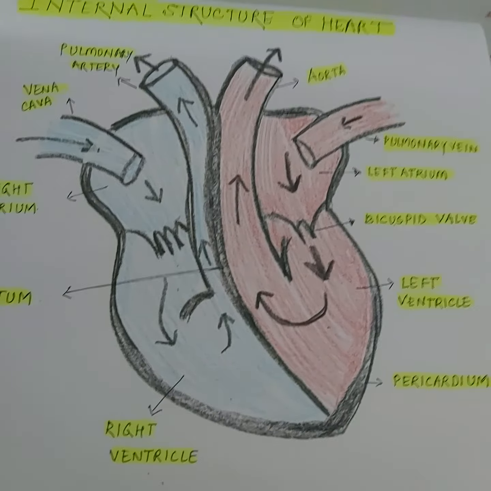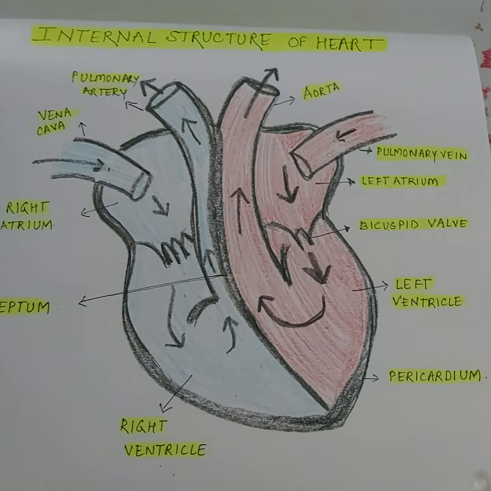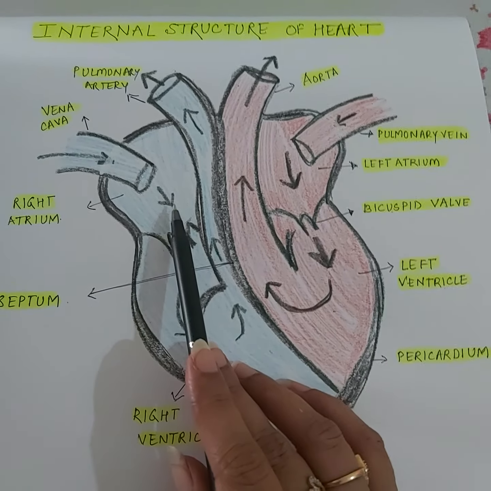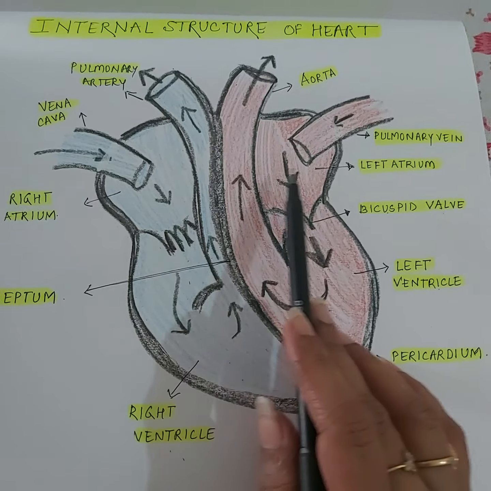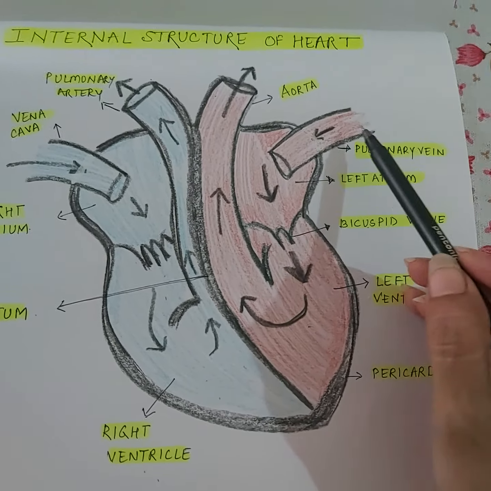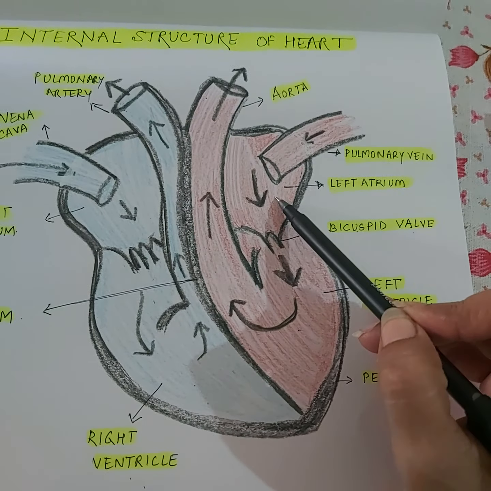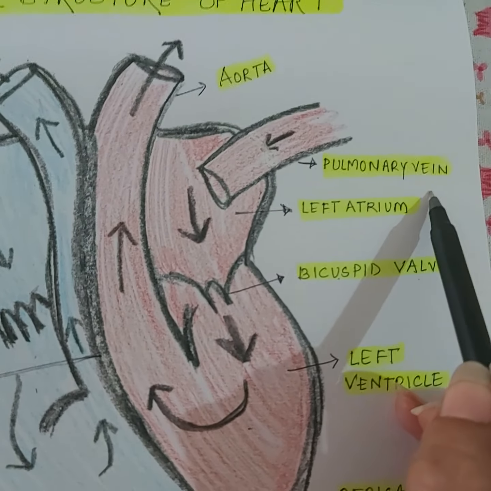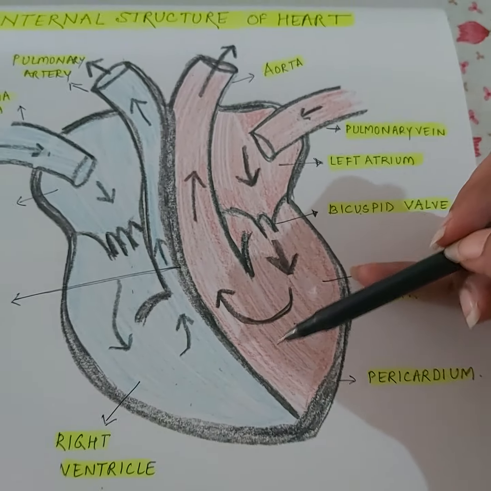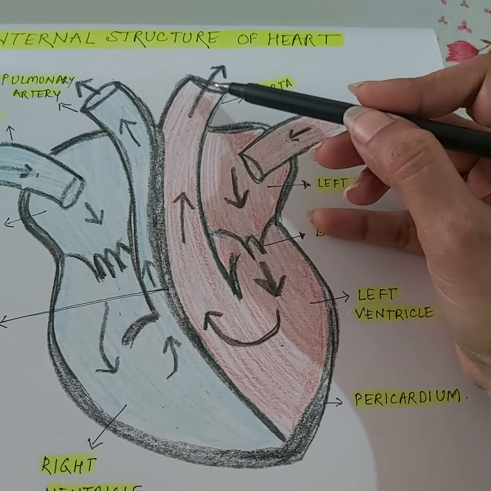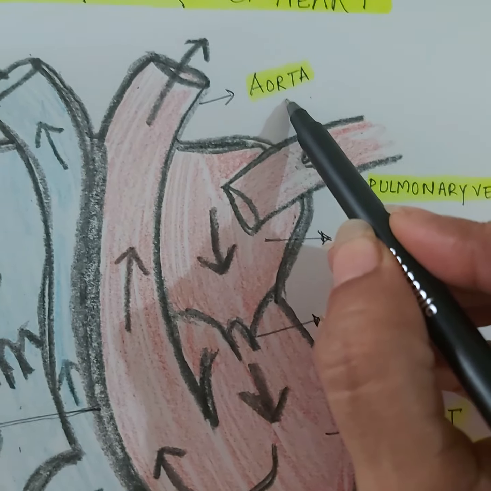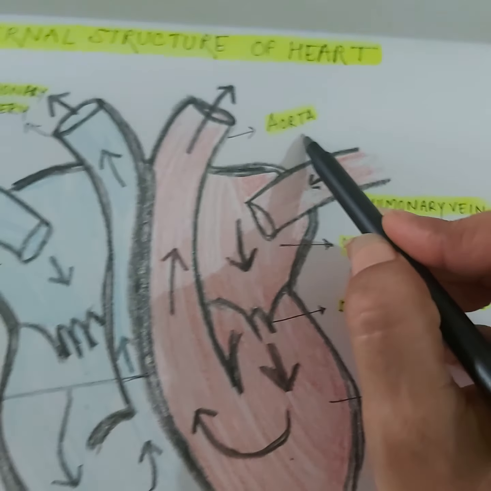So children, before we learn the working of the heart and the circulation of the heart, you are first supposed to learn the internal structure, where I have discussed that it comprises 4 chambers, upper 2 auricles, lower 2 ventricles. Let us see which are the blood vessels associated. The blood vessel that enters the left auricle is the pulmonary vein, the exceptional vein which carries oxygenated blood. The blood vessel that carries blood away from the heart from the left side is the main artery aorta, which carries the oxygenated blood to different parts of the body.